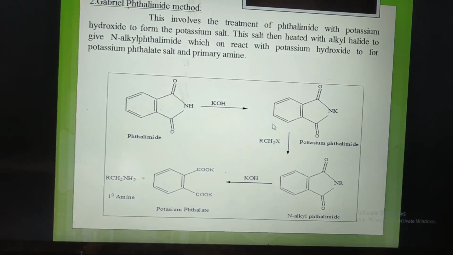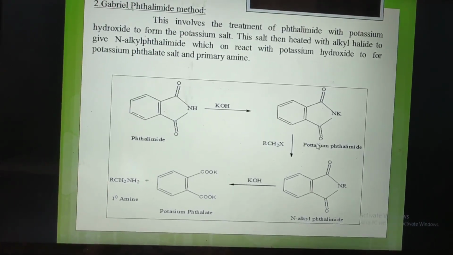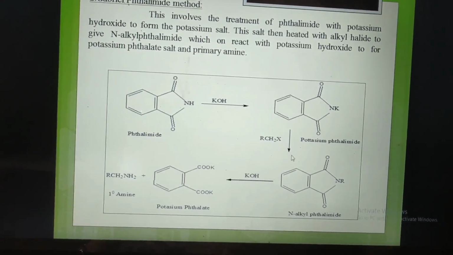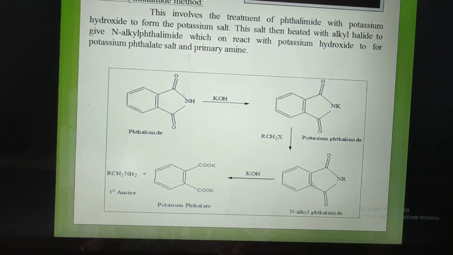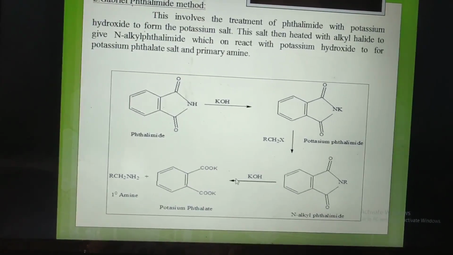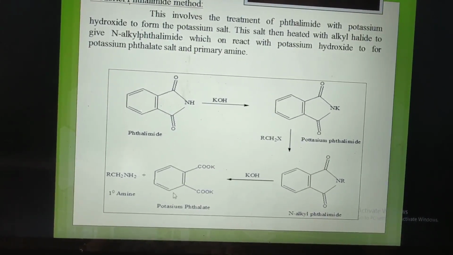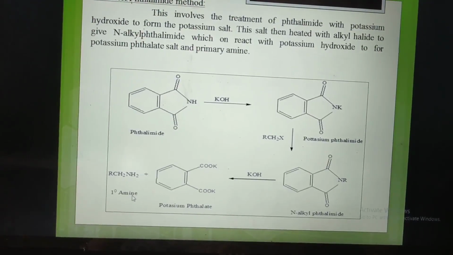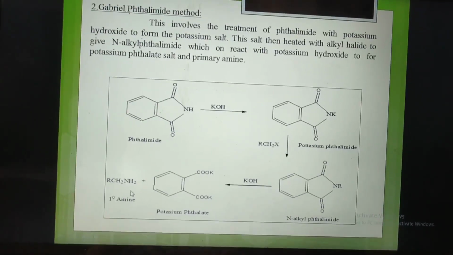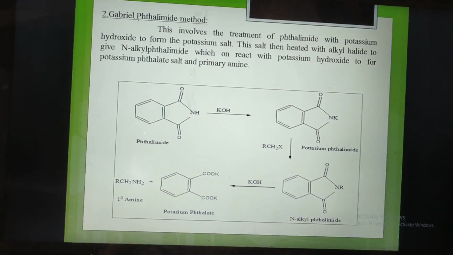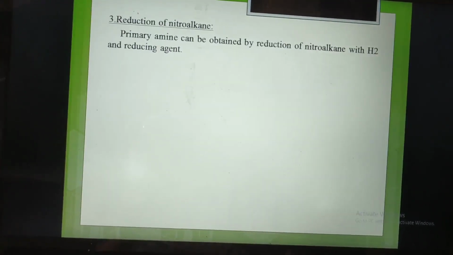the nitrogen. Here is the formation of potassium phthalimide, which again reacts with the alkyl halide, forming N-alkyl phthalimide, which on reaction with potassium hydroxide forms potassium phthalate and primary amine. That reaction is called the Gabriel phthalimide method.